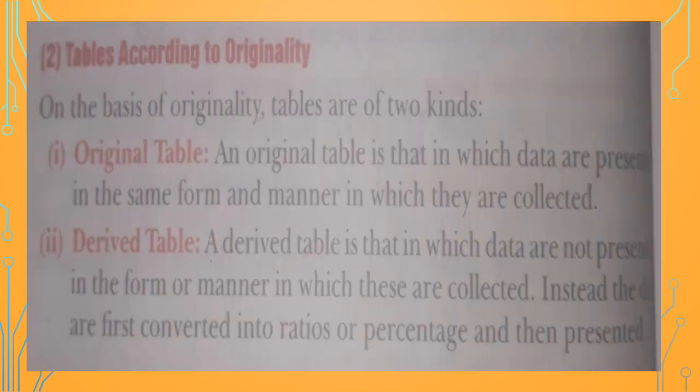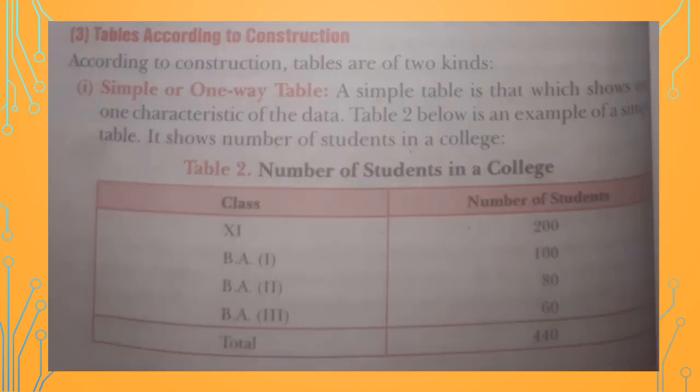Next is according to originality. There are two types of table, original and derived table. An original table is a table in which data are presented in the same form and manner in which they are collected, while a derived table is a table in which data are not presented in the form in which they are collected, but firstly they have to be converted into ratios and percentages and then they are presented. So here ratios and percentages are derived from the original data.